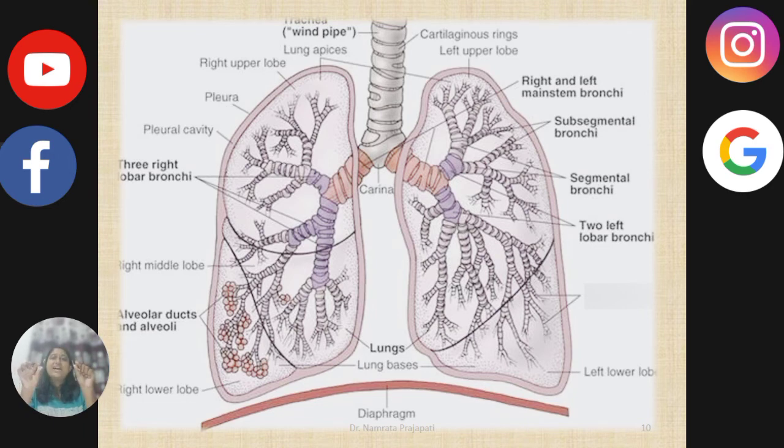The bronchi are further divided into the secondary and tertiary bronchioles. And the last are respiratory bronchioles or terminal bronchioles, which end into the alveoli. And below the lungs, you can find the diaphragm.